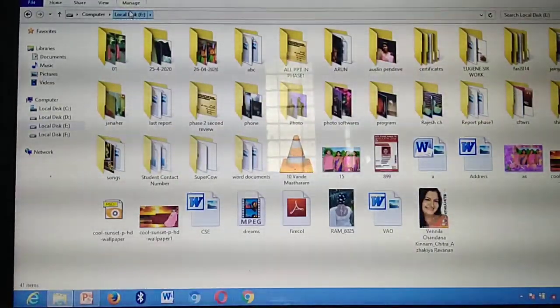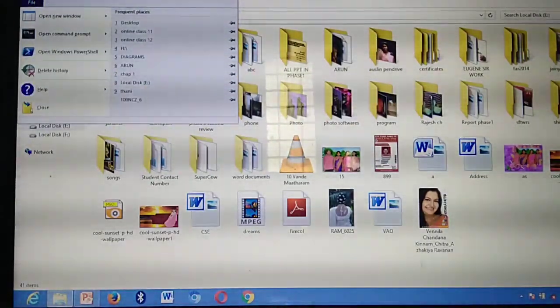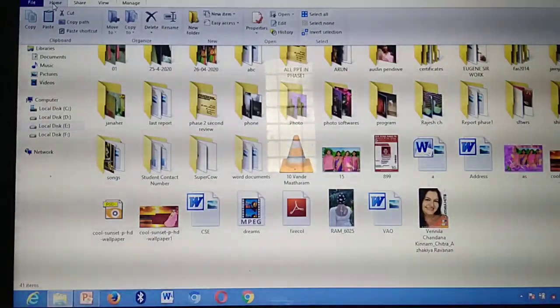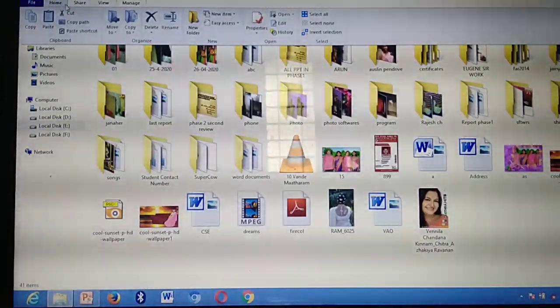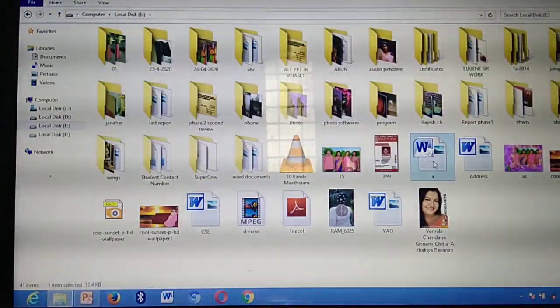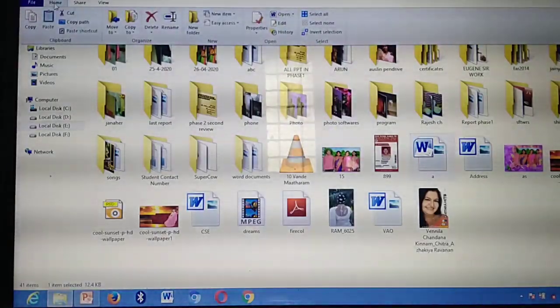F drive. Okay. Two methods you have studied. What are the methods you have studied? From the menus as well as from which method? Right click. Okay. So listen, first what's the step I need to do? Click the file. Okay. Click the file. Then you need to click which one?